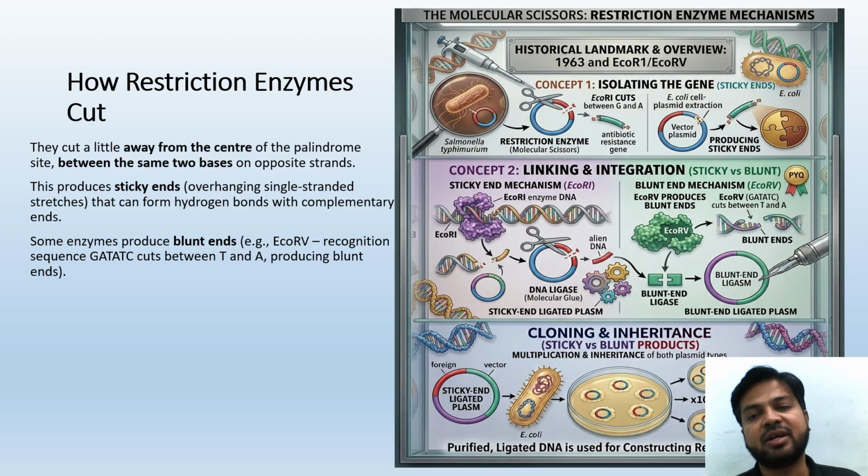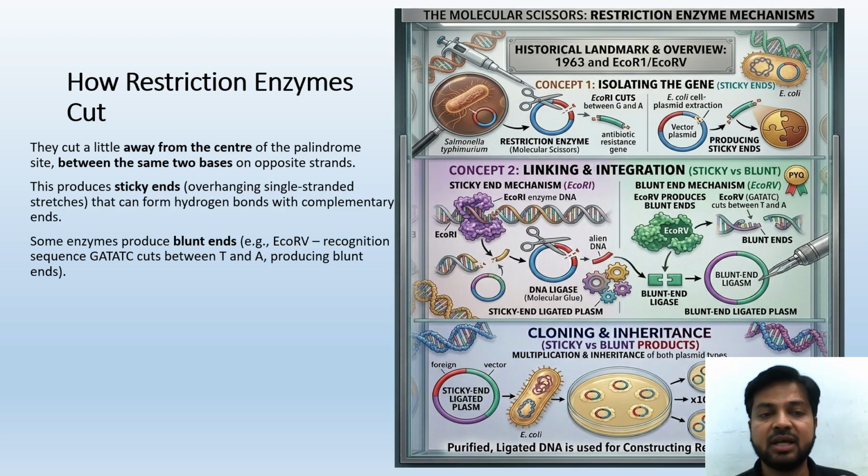Then comes linking and integration, and then the sticky end and blunt end concept. Sticky ends are overhanging single stranded stretches that can form hydrogen bonds. Sticky means that they are going to get stuck together. In the biological sense, they can form hydrogen bonds with the complementary ends, forming a strong bond, and that is called sticky ends. Blunt ends are obviously the opposite. So, the sticky end mechanism and the blunt end. Then we are going to study cloning and inheritance.